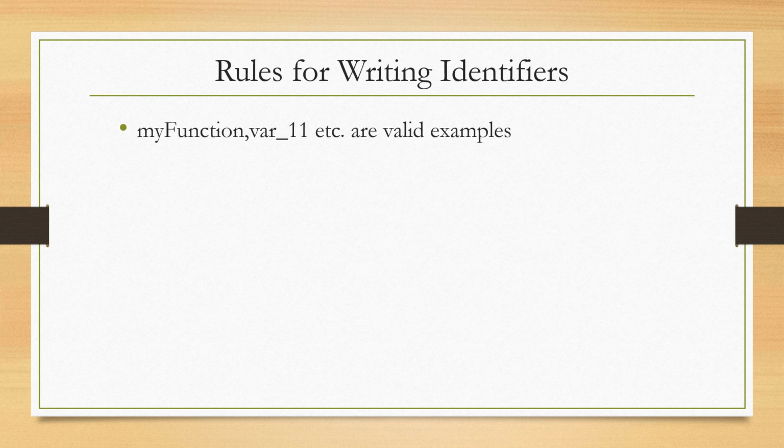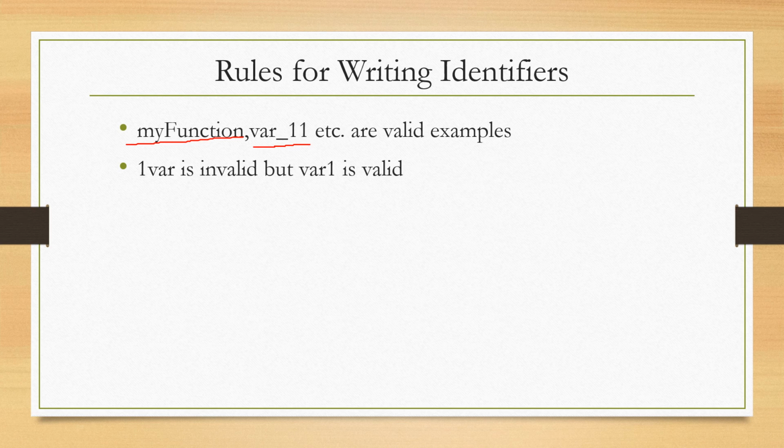First, a combination of letters in lowercase or uppercase, digits, or underscores is allowed. For example, myFunction. Here some letters are small case and some letters are uppercase. So this is a valid example. Or var_11. So a combination of small letters with underscores and numbers is a valid example.